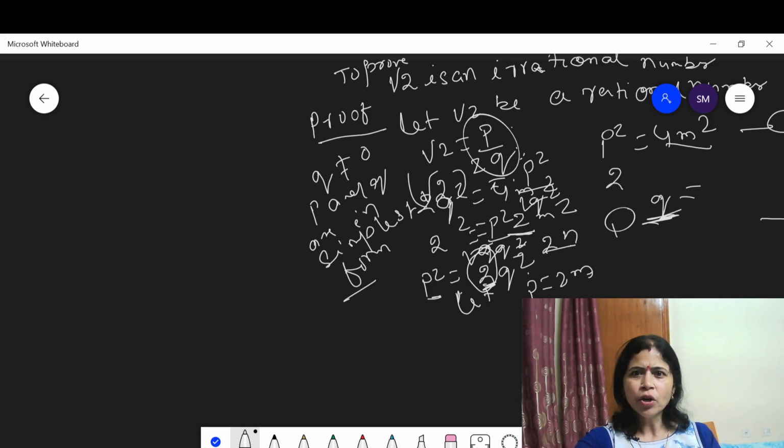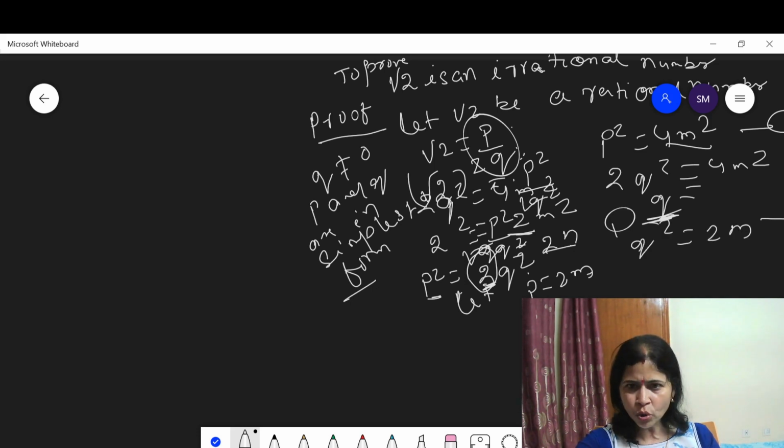This shows that 2q square is equal to 4m square. This means q square is equal to 2m square.